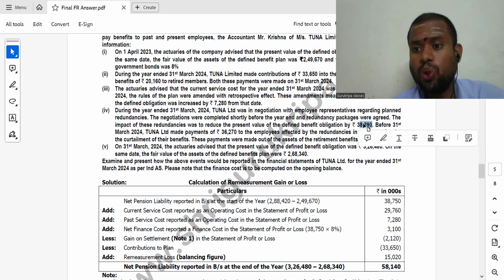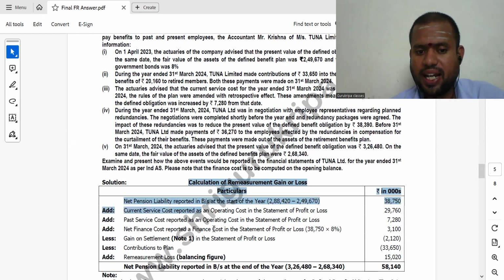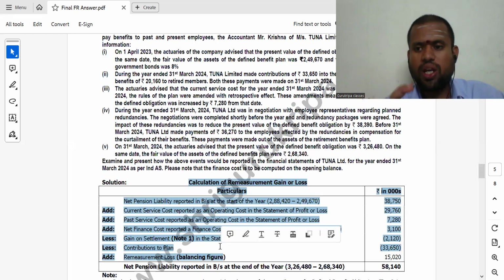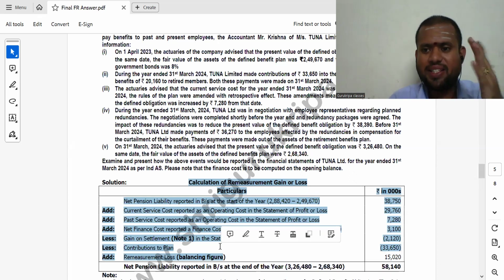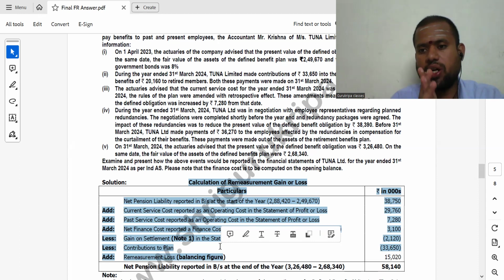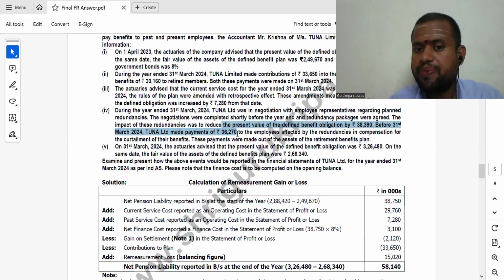Correct. So what I have to do now, investment, I have given as a crux. In study material only this answer has been given, so I have given. Sometimes you can prepare plan assets as a separate ledger account and defined benefit obligation as a separate ledger account. At that time, benefits paid will be 36,270. Correct.